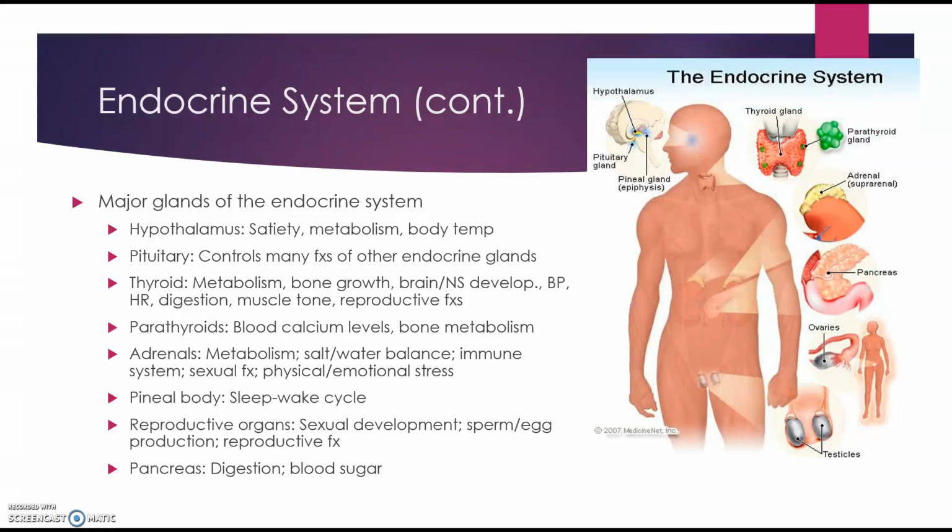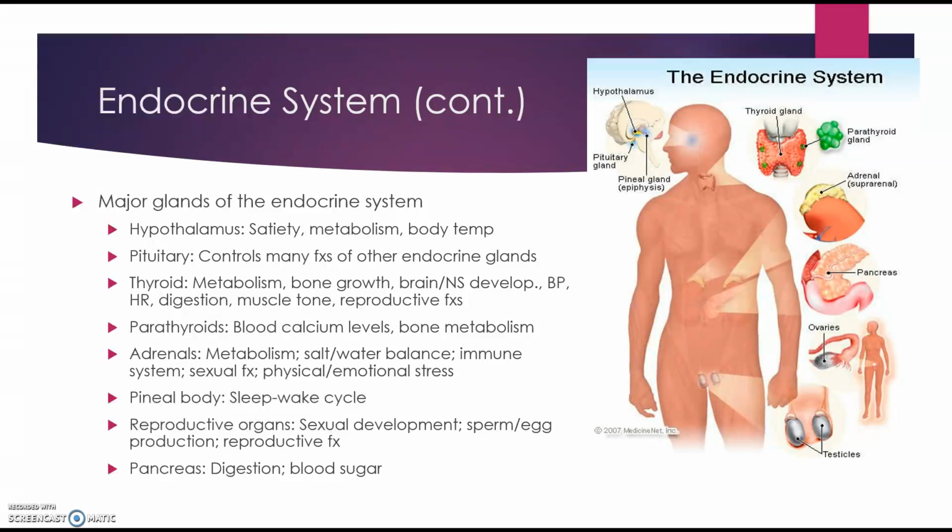Both are related to the estrogen and progesterone production and function. Prolactin is also part of the anterior lobe function, and that is the hormone that stimulates milk production in females.